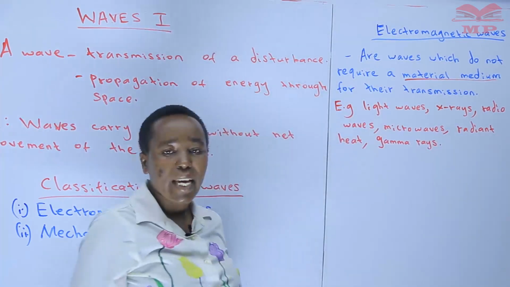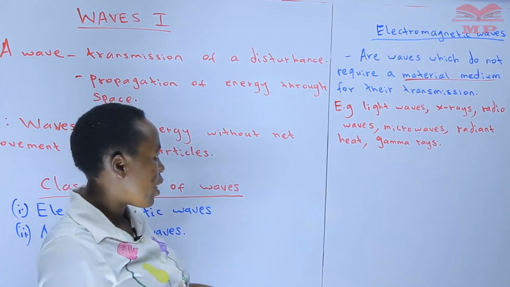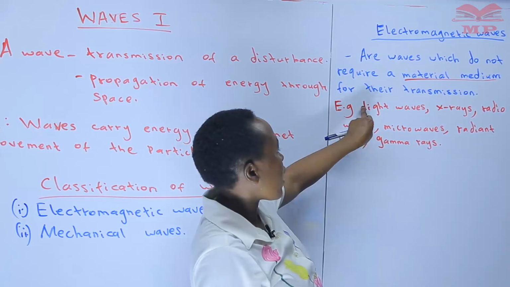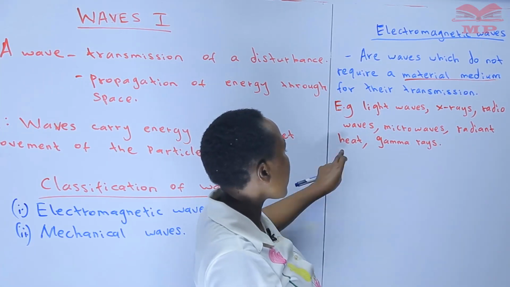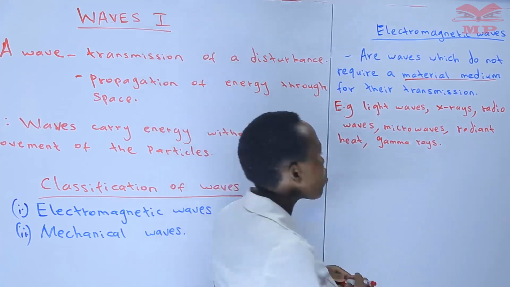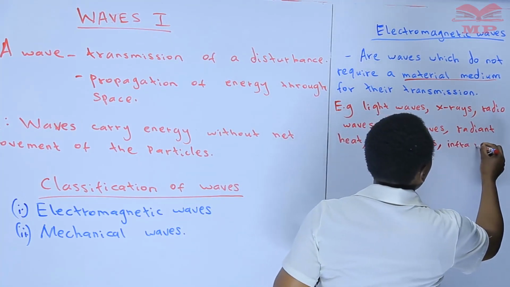All these are examples of electromagnetic waves. We can also add the infrared radiation.